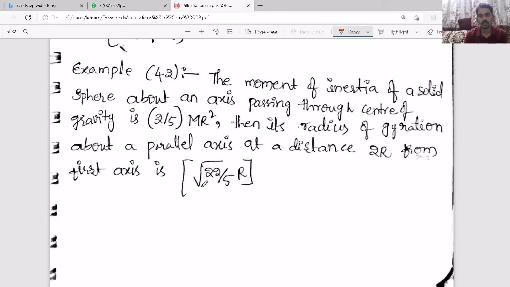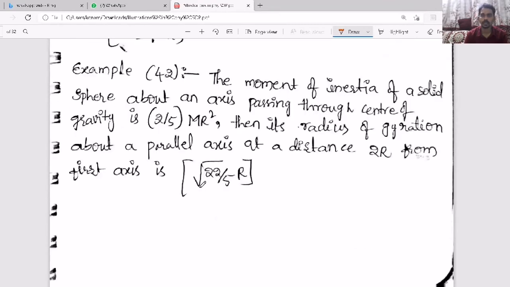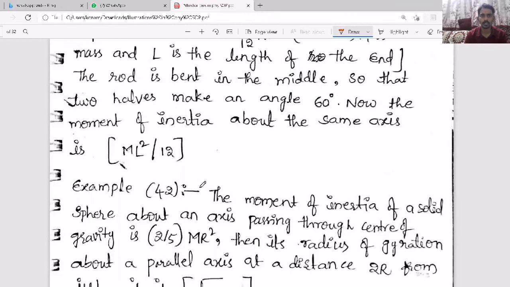Now, a few questions are also given based on this one. So please try to understand and try to solve these questions. So it's all about one main thing, moment of inertia, and another one, center of mass. So first try to practice all these things.